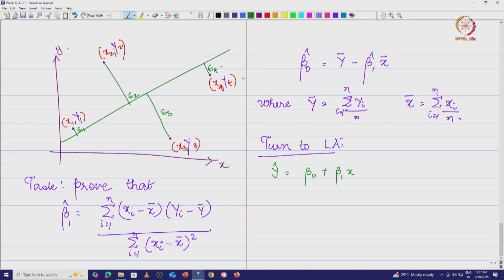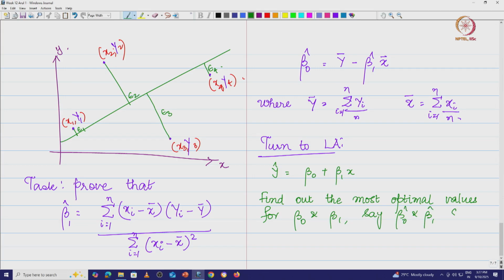Now what I want to do is find the best estimate, the most optimal values for beta naught and beta 1. Let us call them beta naught hat and beta 1 hat, such that the squared error is least.